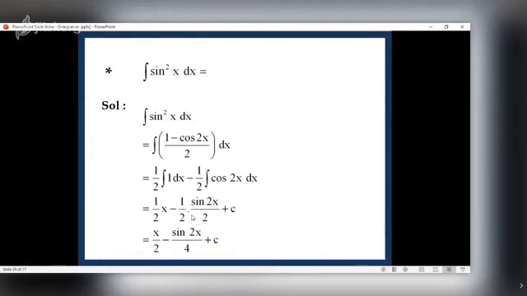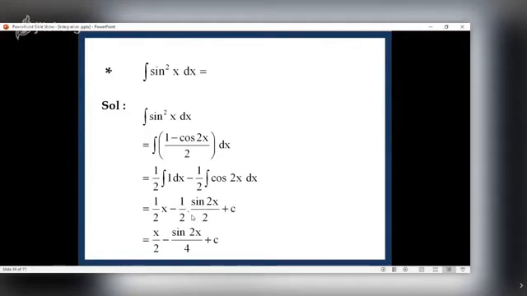So again, trigonometry. What is cos 2x? There are in fact 4 formulae for cos 2x. See, I'm going to conduct a separate lecture on trigonometry. In fact, it will be a series of lectures because we have to cover everything right from the definition of trigonometry to inverse trigonometry.